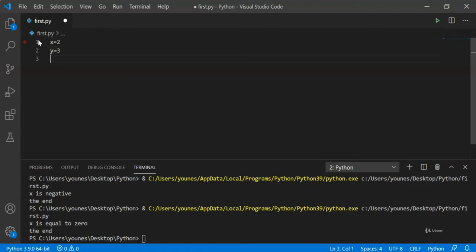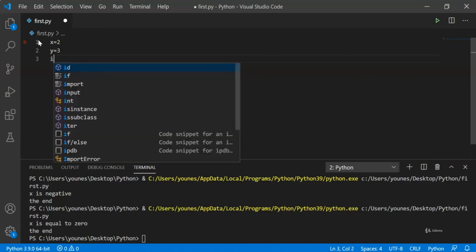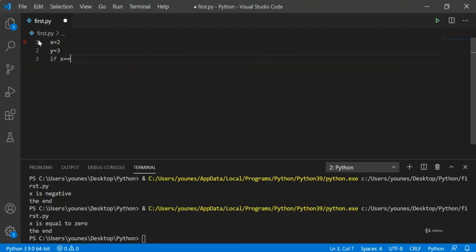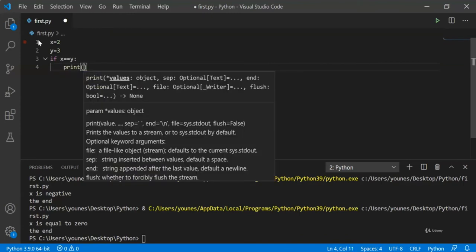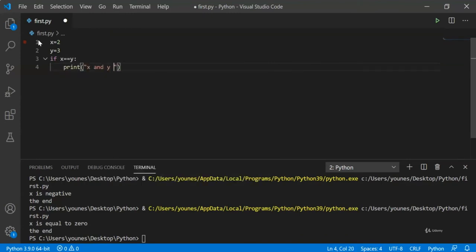First of all, we're going to check if x and y are equal, and if this is not the case, then we're going to check if x is less than y or x is greater than y. So first of all, we simply check if x is equal to y, and in this case, we simply print that x and y are equal.